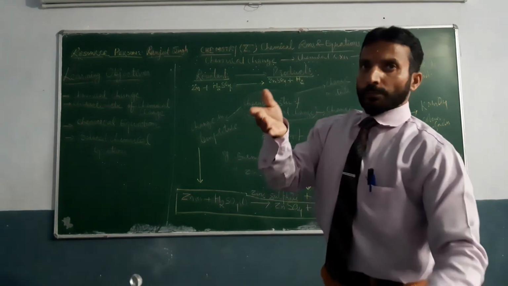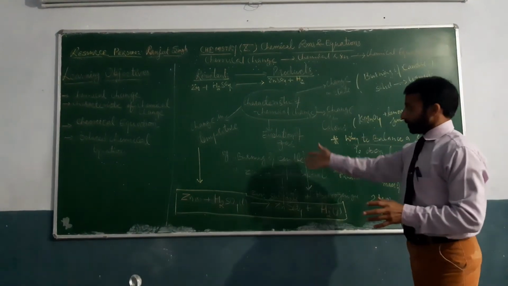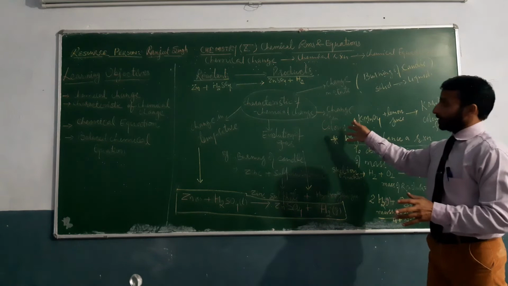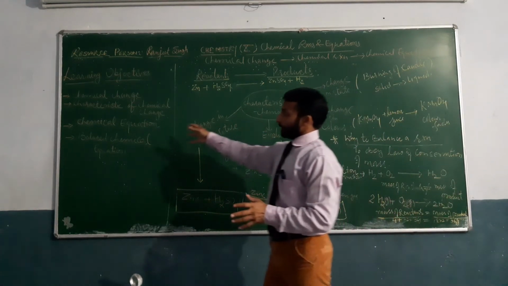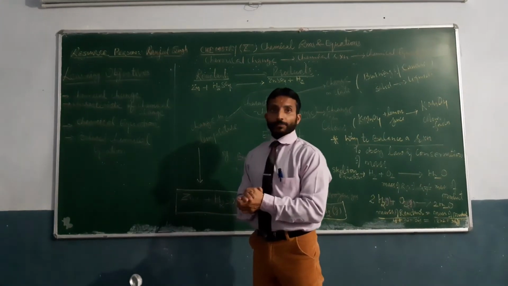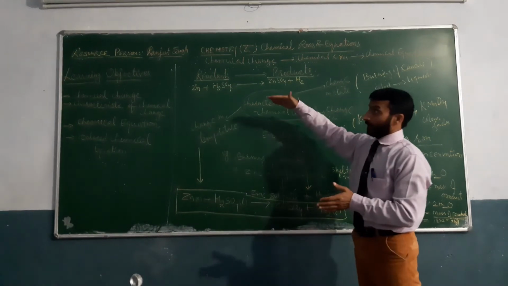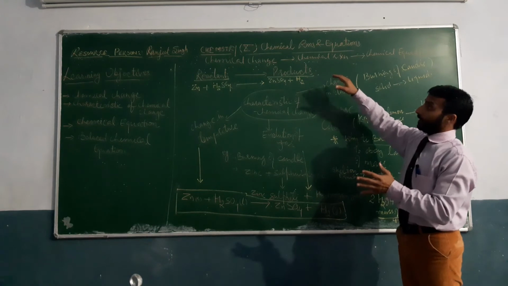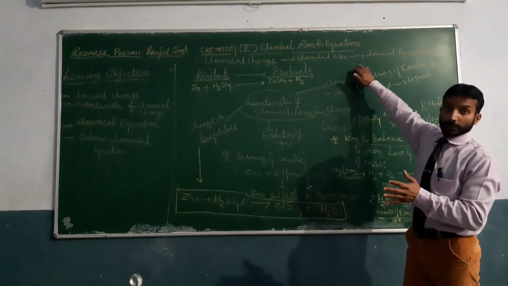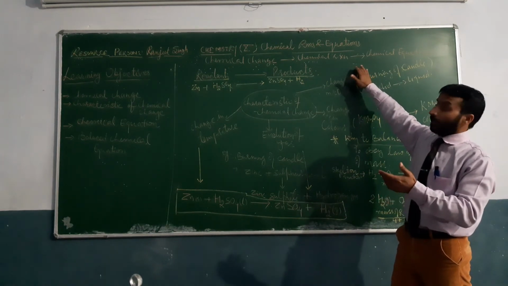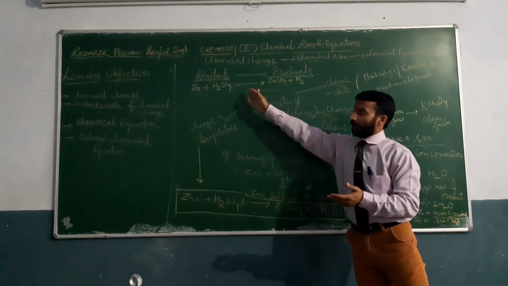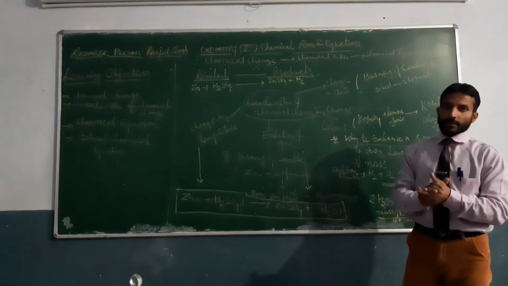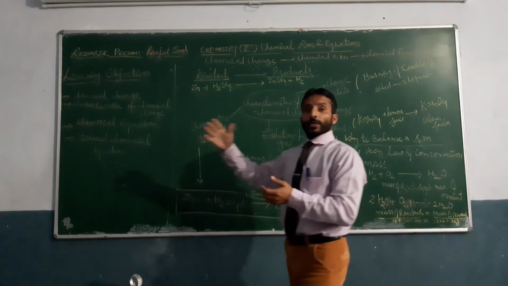Okay, so let us come to the next, that is balancing of a chemical equation. Now I have told you earlier that a chemical change can be written in a shorthand notation by using formulas and symbols of the various substances which undergo chemical change.